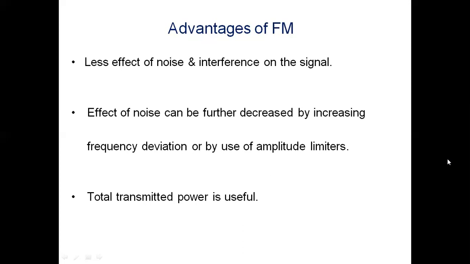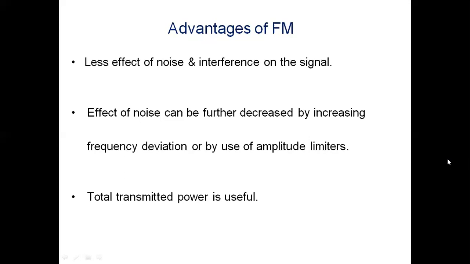In amplitude modulation, the noise gets amplitude modulated over the carrier. There is no means of reducing this noise. The signal to noise ratio is poor, and in AM, the noise is more. In frequency modulation, the signal to noise ratio is high. There is a possibility of reducing noise or increasing signal to noise ratio by increasing the frequency deviation.